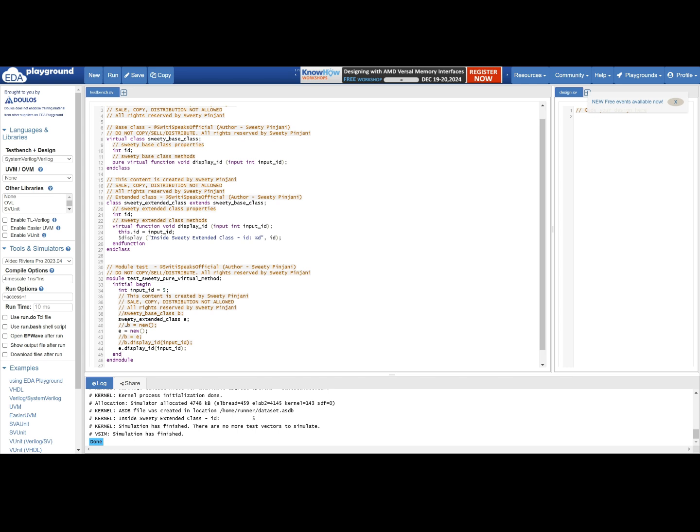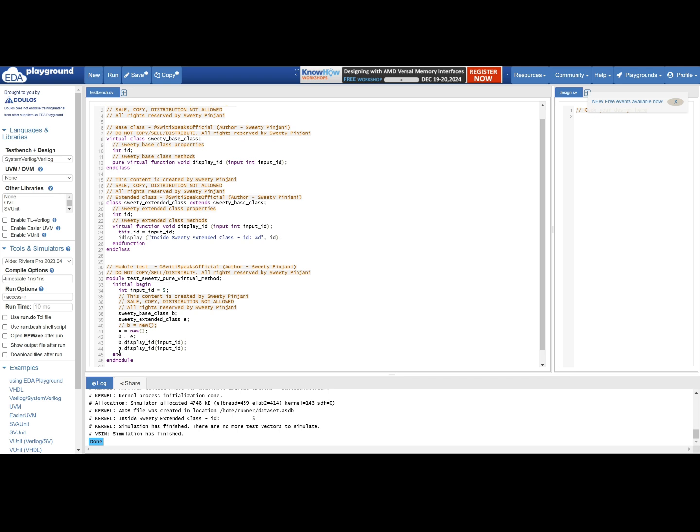If you want to use the base class handle, you will create a handle of your base class and you will assign the handle of your base class the value of your extended class handle. If you see, this is the extended class handle you are assigning to the base class, and then you will use the base class handle to call this display ID.